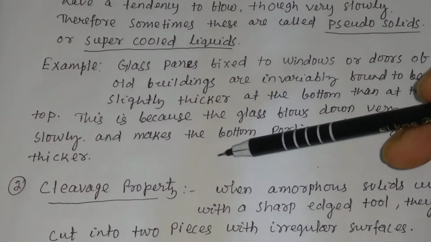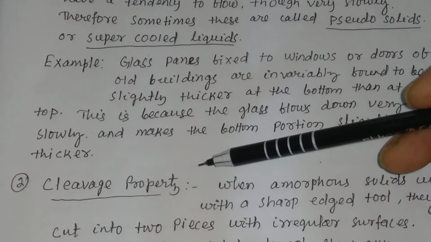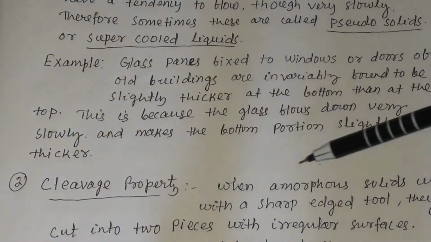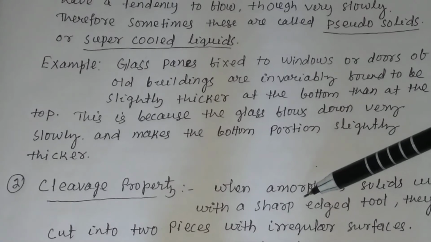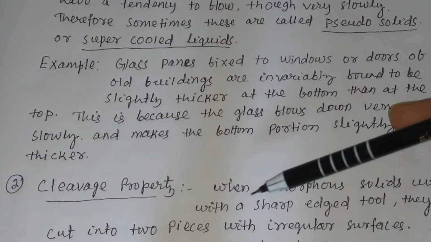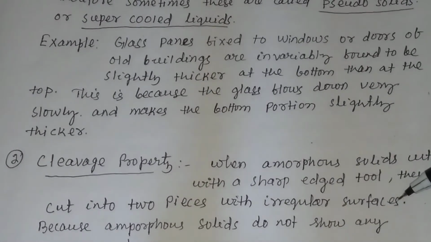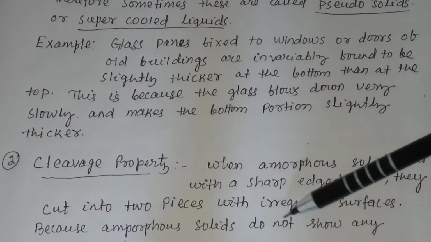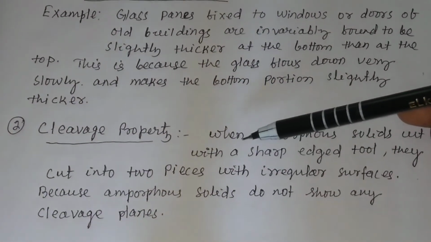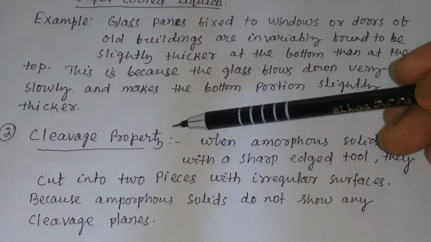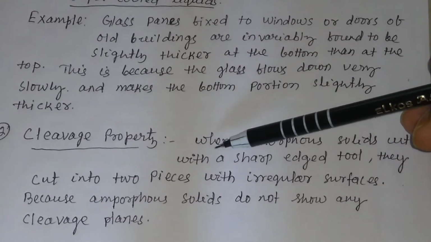Next, another important property of amorphous solid is the cleavage property. When amorphous solids are cut with a sharp edged tool, they cut into two pieces with irregular surfaces, because amorphous solids do not show any cleavage planes. Remember, crystalline solids possess cleavage property, but amorphous solids do not.